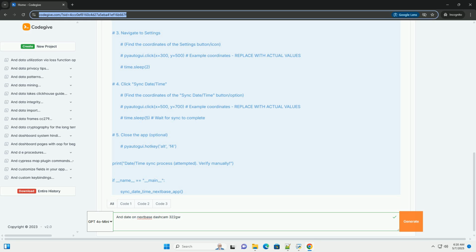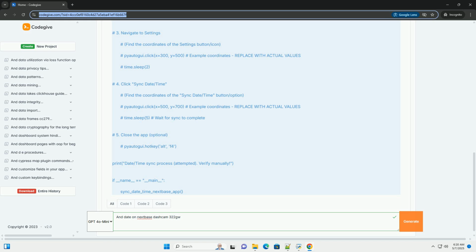Wi-Fi connection: go to your phone's Wi-Fi settings. The dashcam will broadcast a Wi-Fi network, usually named something like Nextbase XXXX. Connect to this network. The default password is often provided in the dashcam's manual or on the dashcam screen during Wi-Fi setup.